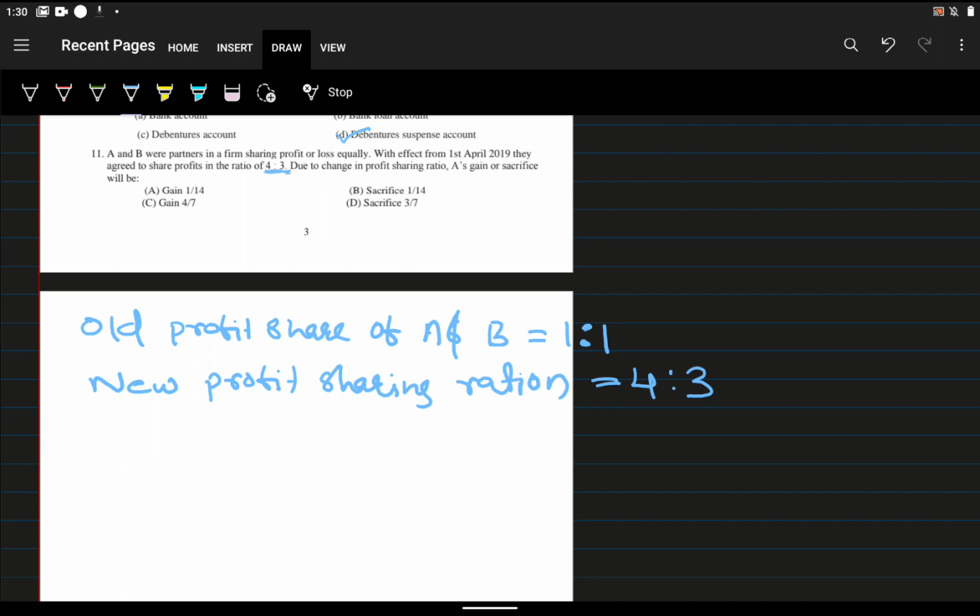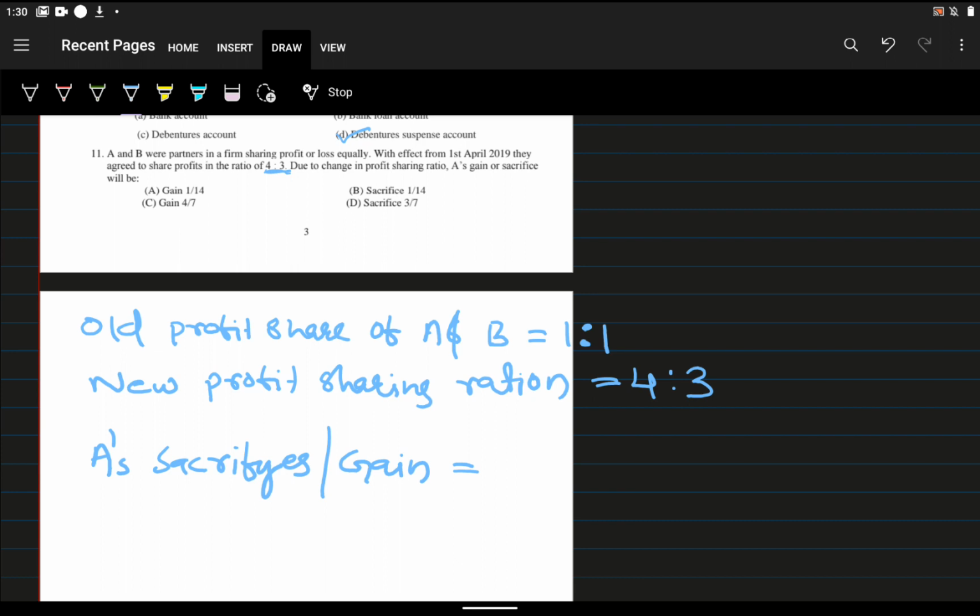So how can we find the sacrificing ratio of A? A's sacrifice or gain: if it is a minus value, we can say it is gain. If it is a plus value, we can say it's sacrifice. So what is the equation?